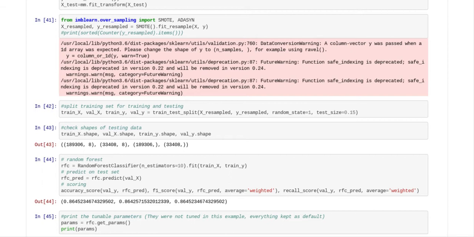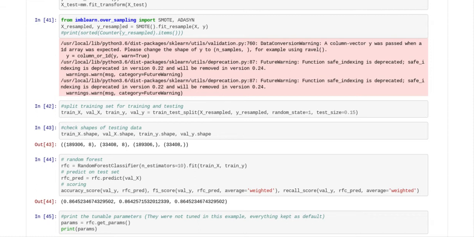The first SMOTE that I used just didn't make any difference whatsoever. But I found this formula right here from imbalanced-learn: oversampling, import SMOTE and ADASYN.